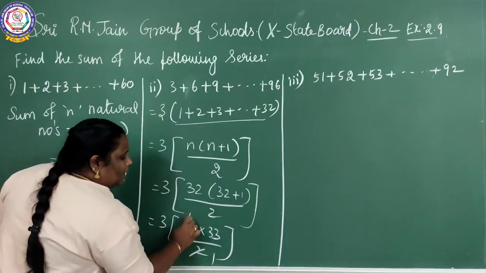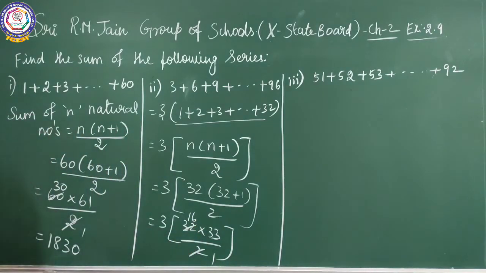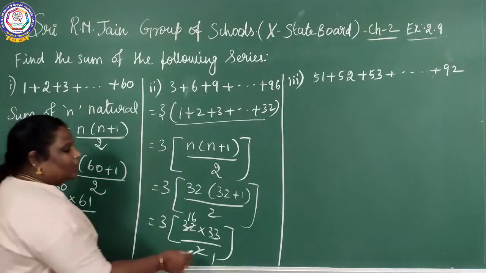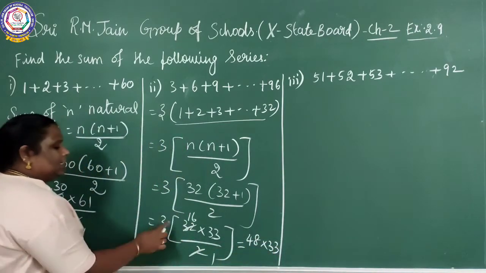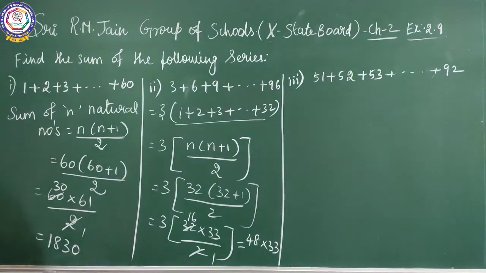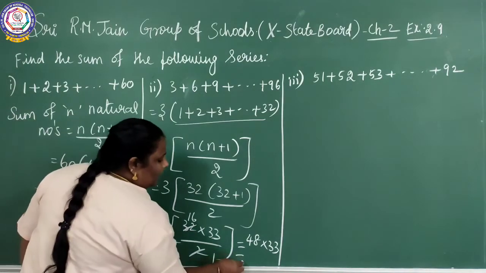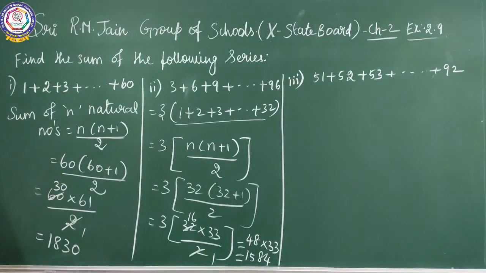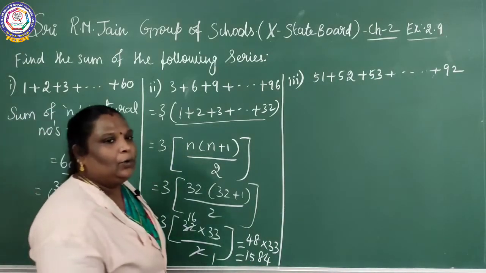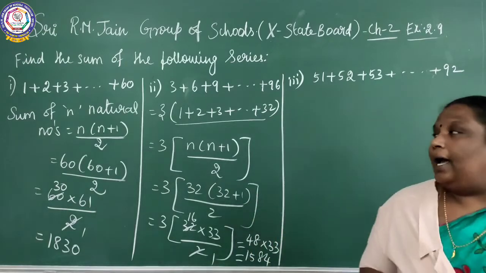2 ones are 2, 2 sixteens are 32. So it gives what? 48 into 33. 16 threes are 48, into 33. What is the answer? 1584. You do it in your rough column and check the answer.